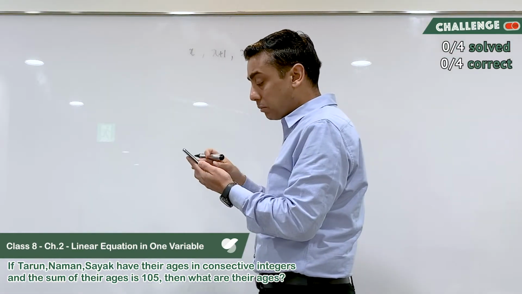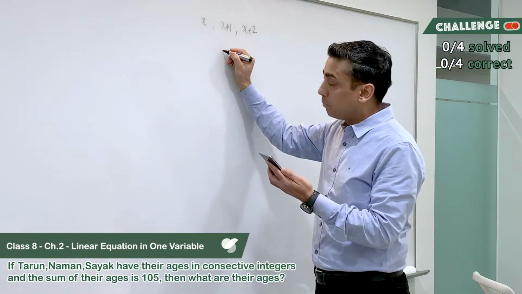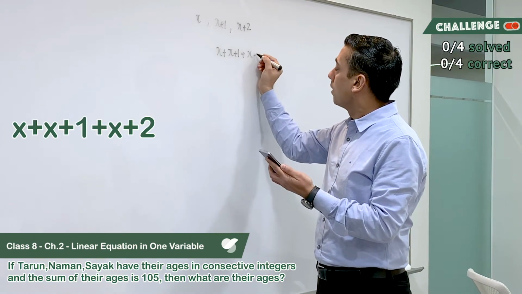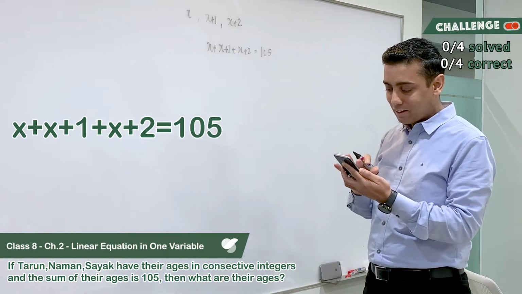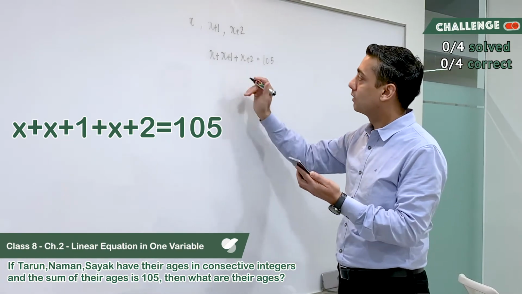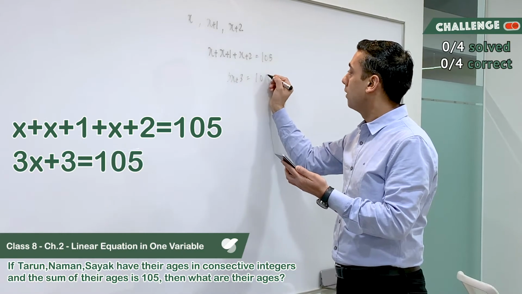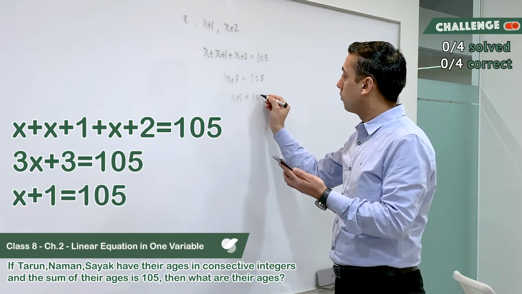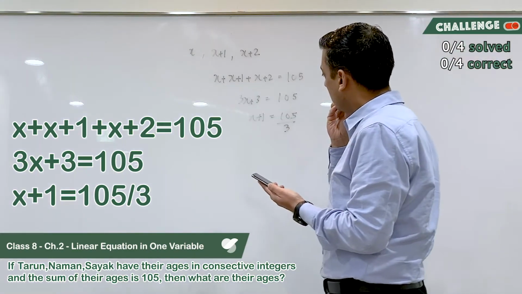And it says the sum of their ages is 105. So I just do addition of all these 3 and it's 105, right? So I think now it's clear actually. So if I get this equation, then I just need to solve for x. So it's like this, 3x plus 3 is equal to 105. Now that leads to x plus 1 is equal to 105 divided by 3, right? That is correct, right?